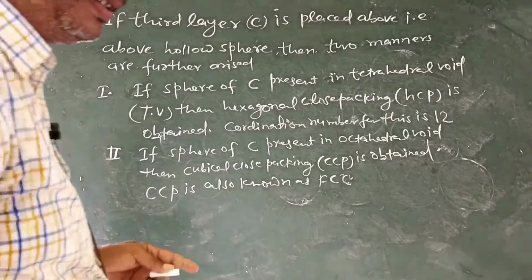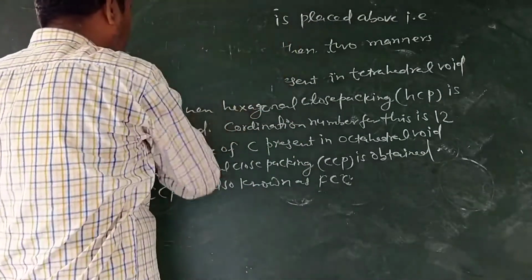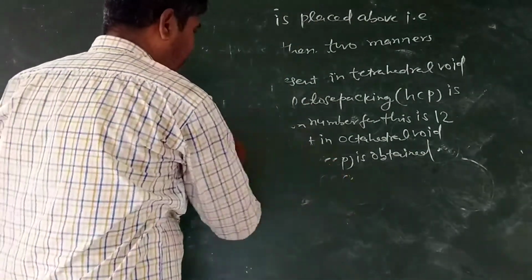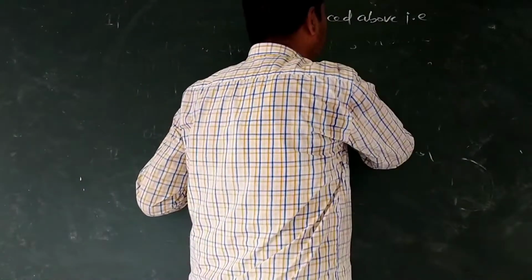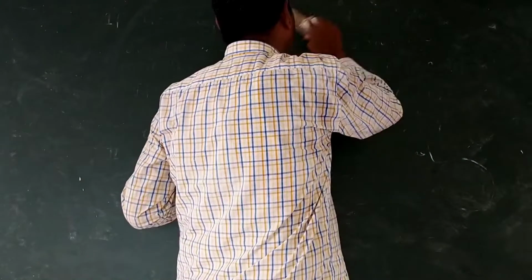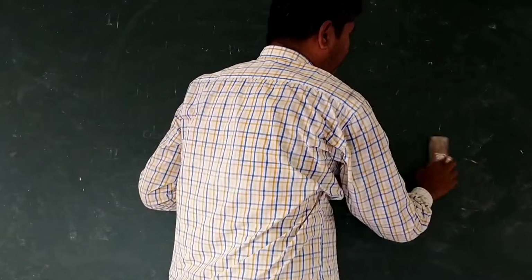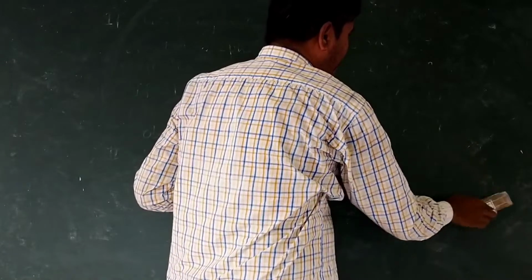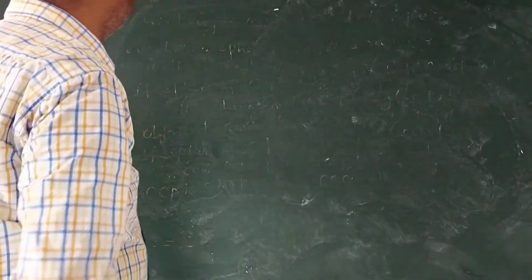Number of voids in CCP or FCC. Packing of FCC is similar to the CCP. Both are analogous to each other.